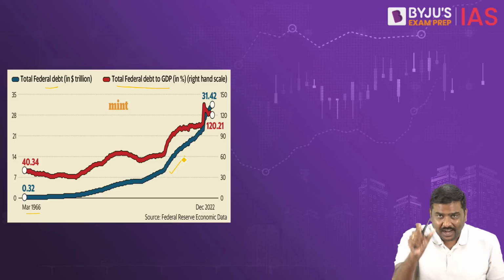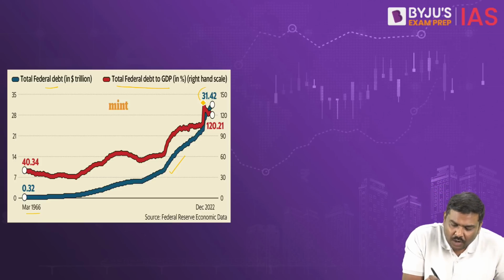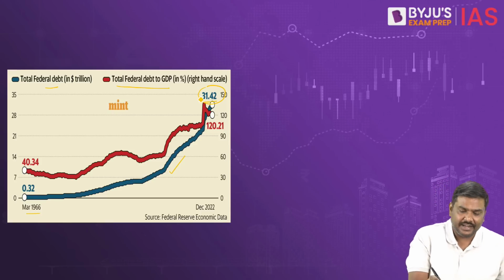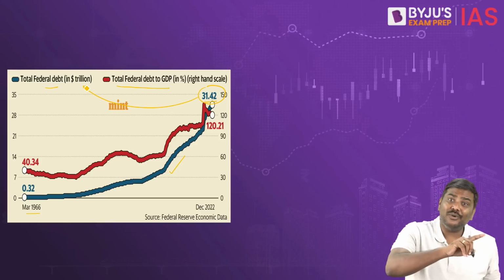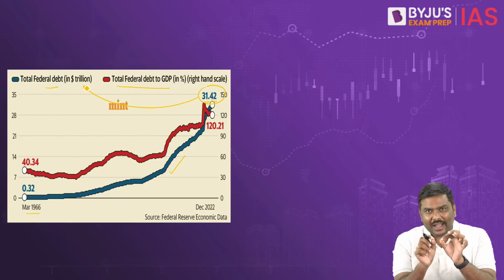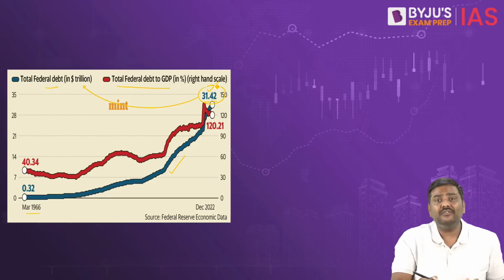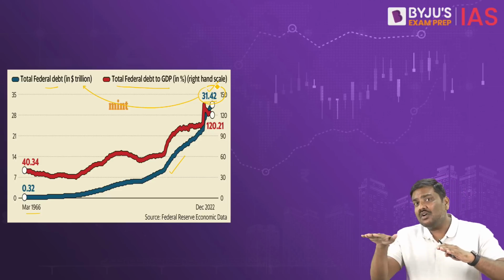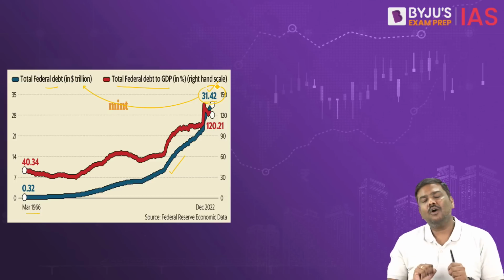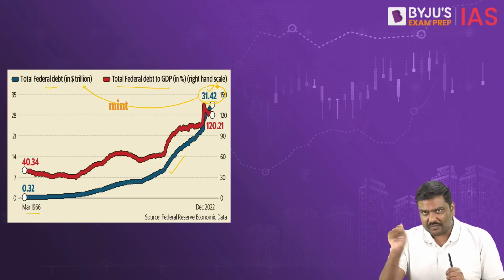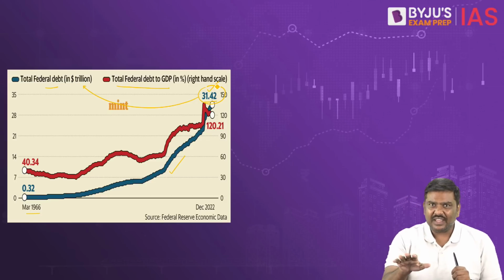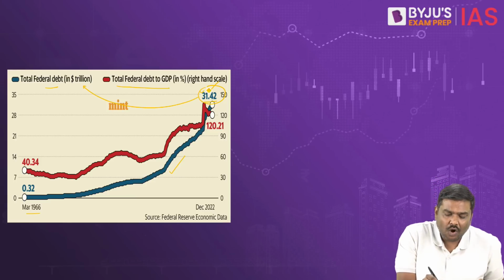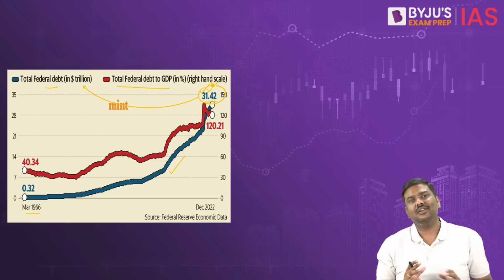And as per the data, the government is allowed to have a debt of $31 trillion. It is in terms of dollars and that too in terms of trillion. It is allowed to have a total debt of $31 trillion. Based on that, you are allowed to borrow from the market. And as per the government of USA's own data, in the month of January itself, the amount of debt of the government of USA has already reached $31 trillion.